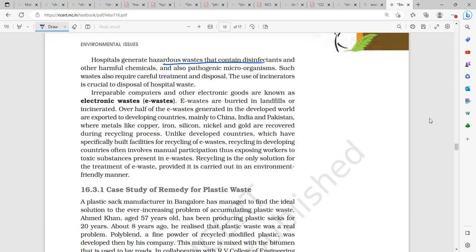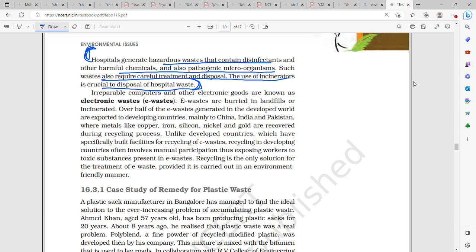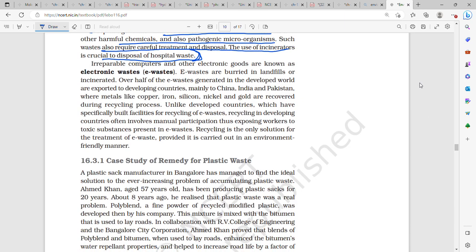Hospitals generate hazardous waste that contains disinfectants and other harmful chemicals, and also pathogenic microorganisms. Such waste also requires careful treatment and disposal. The use of incinerators is crucial to the disposal of hospital waste. Incinerators, basically burning it